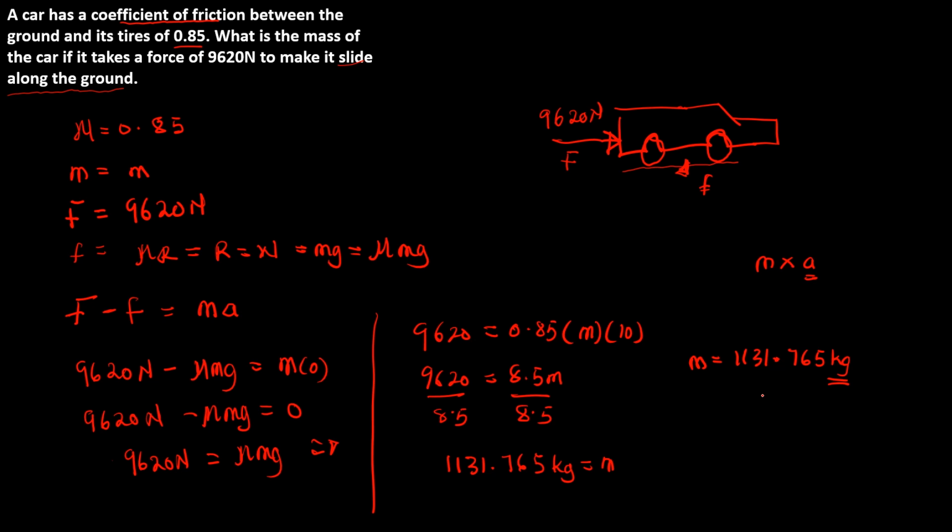In other words, cars that weigh around 1131 kg might be mini cars like Toyota. Then for numbers like 3,000 kg or 4,000 kg, you can start thinking of heavy cars. So in this case, the car is not small, and those cars sometimes also have a higher coefficient of friction.